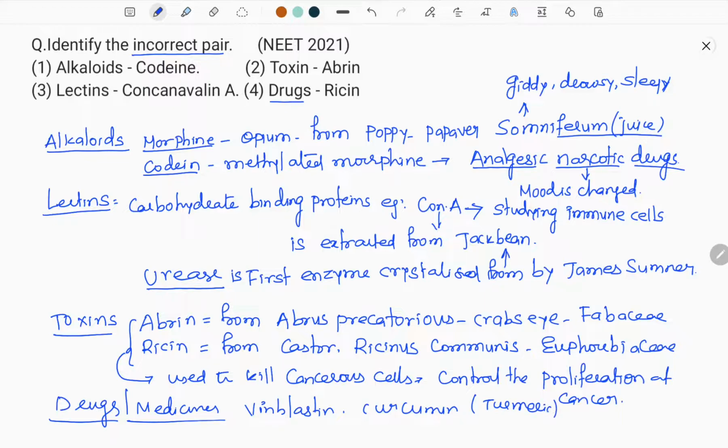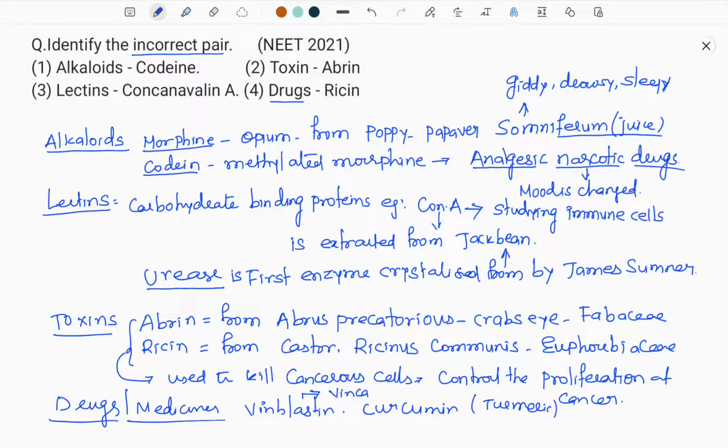We know turmeric, that is Curcuma longa. Rhizome is present in that turmeric and it is anti-cancerous. From that curcumin is obtained. Vinblastine is obtained from Vinca rosea. So these are all the list of secondary metabolites. I have discussed them very clearly.